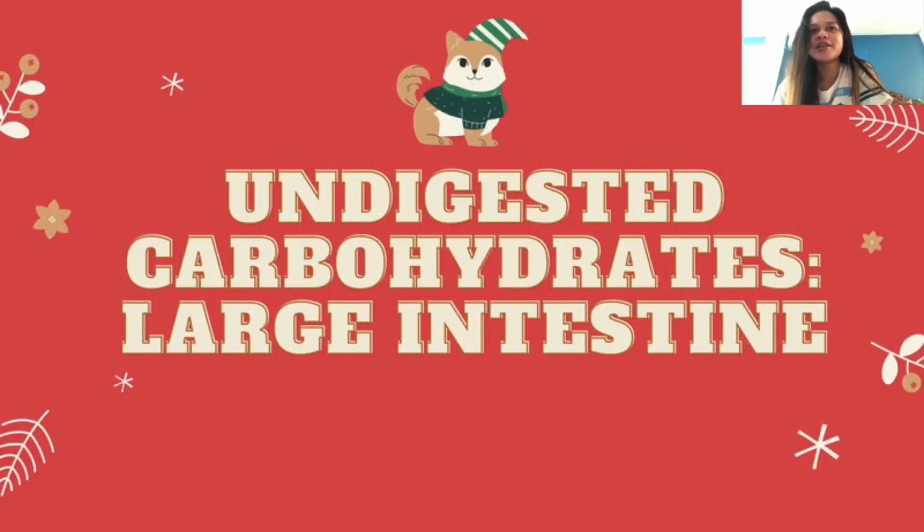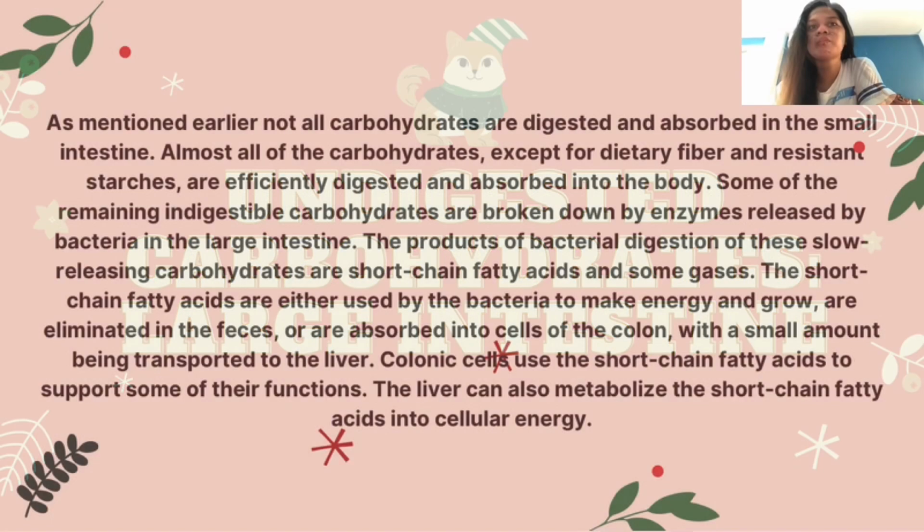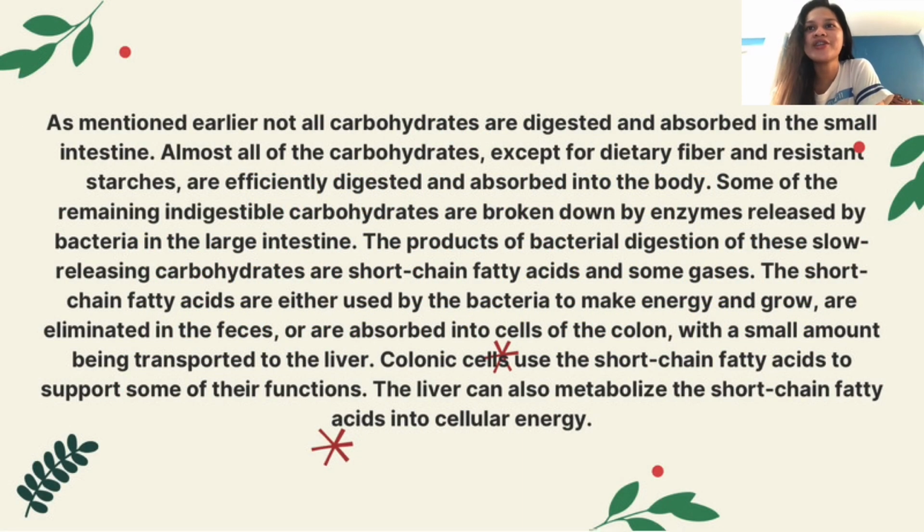So next is undigested carbohydrates in the large intestine. As mentioned earlier, not all carbohydrates are digested and absorbed in the small intestine. Almost all of the carbohydrates except for dietary fiber and resistant starches are efficiently digested and absorbed into the body. Some of the remaining indigestible carbohydrates are broken down by enzymes released by bacteria in the large intestine. The products of bacterial digestion of these slow-releasing carbohydrates are short-chain fatty acids and some gases.